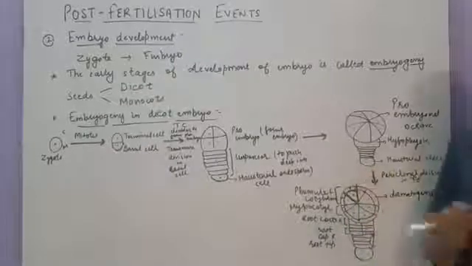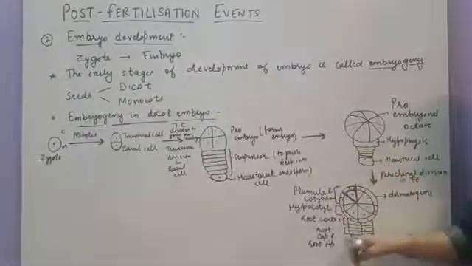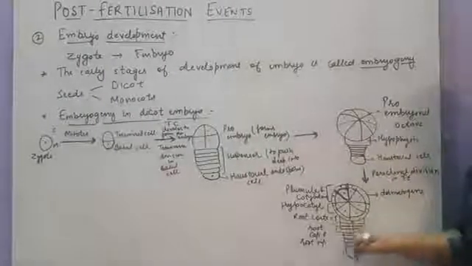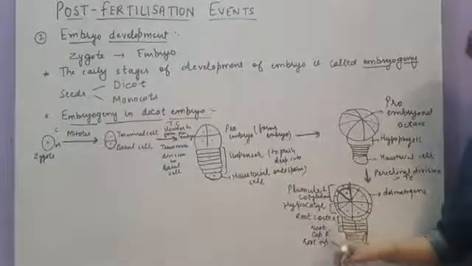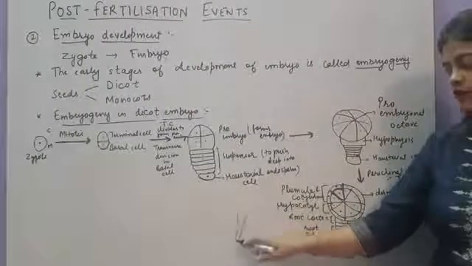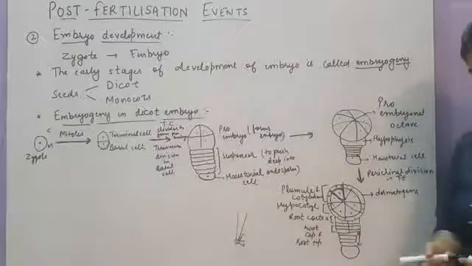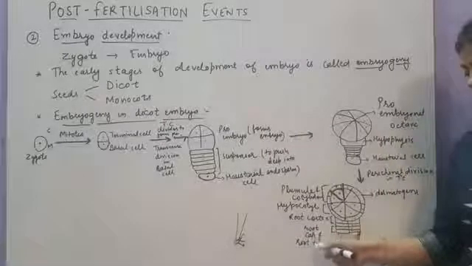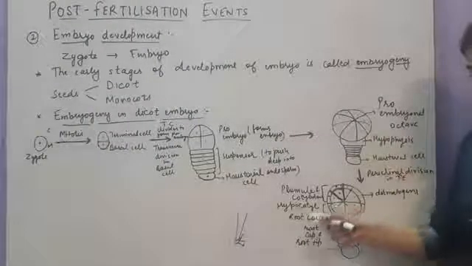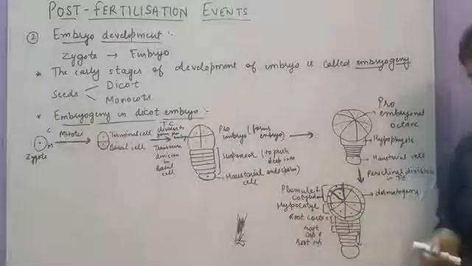Which part will form which part of the future embryo. You can see here the last 2 cells of the hypophysis in this arrangement of cells. These last 2 cells will form the root cap and root tip. As you can see, if we draw a root, there will be a root cap present around the root and there will be a root tip. So these last 2 cells will form the root cap and root tip. Now the above 2 cells, which are towards the pro-embryonal side, will form the root cortex, meaning this part.